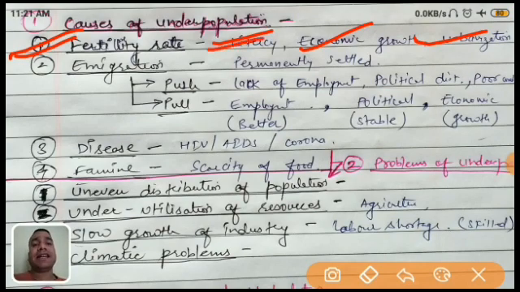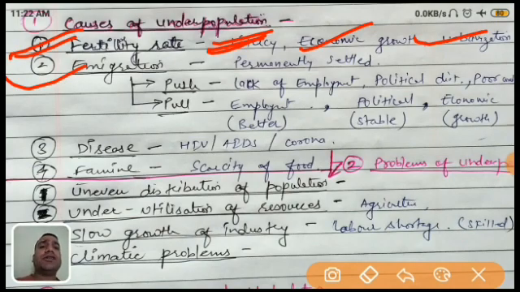The women are literate. They know that if there are more than two or three children, it is not good for our family. They cannot provide better facilities as well as education to their children. So that's why there is a tendency toward underpopulation in some countries, developed countries or underdeveloped countries. Because of literacy they can take their decision about the child properly, one child or two children are enough.